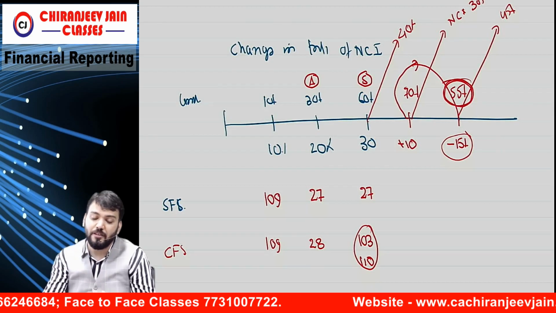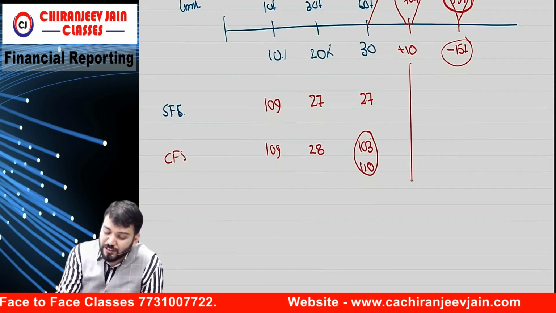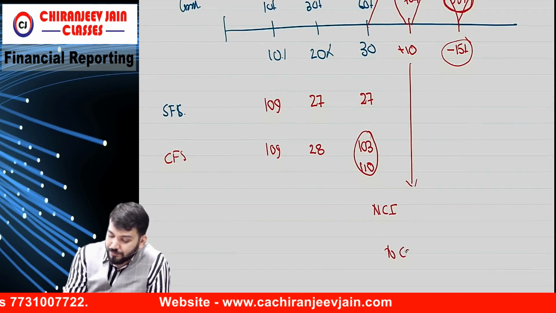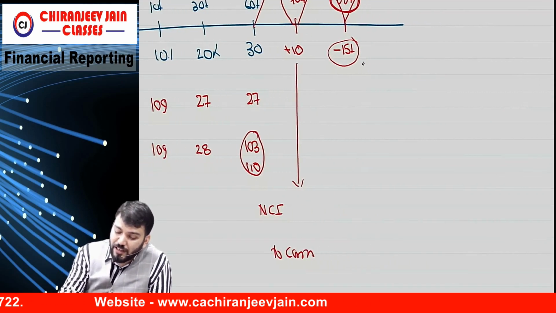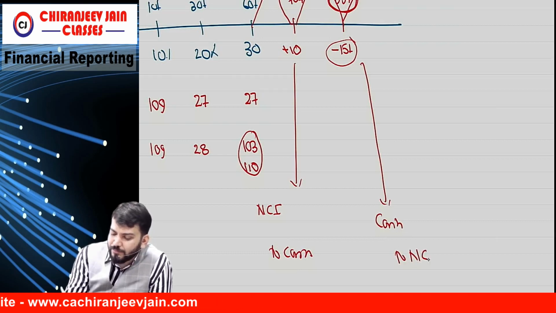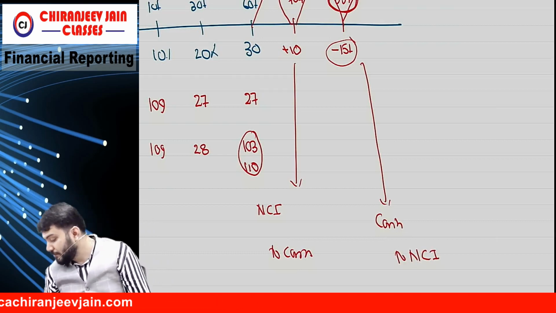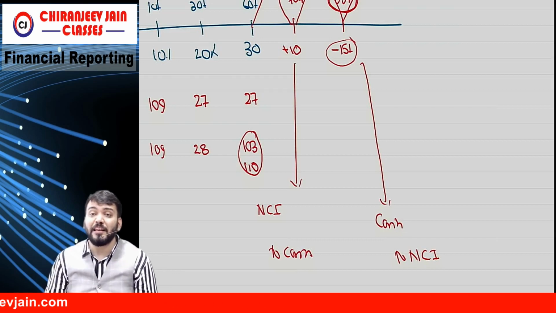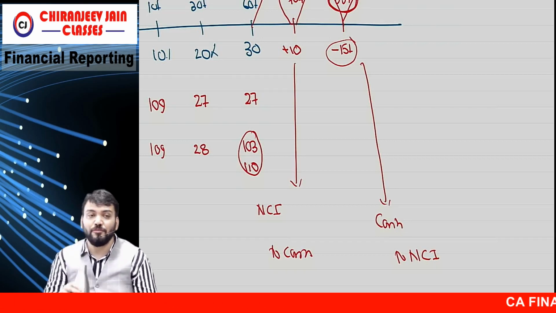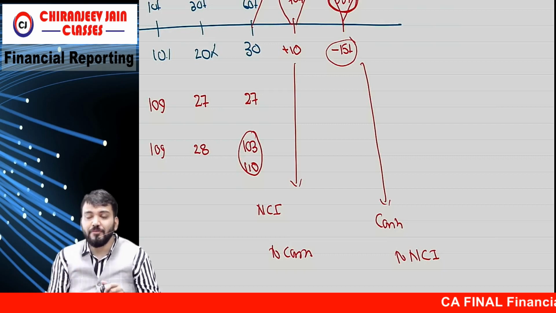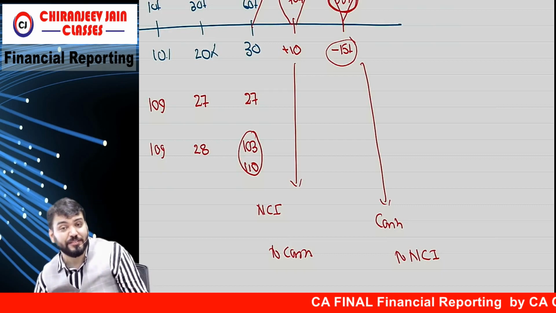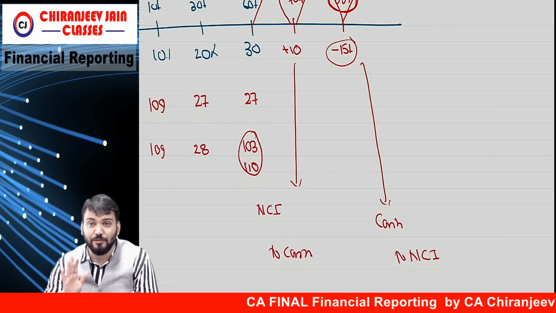Therefore, in CFS, what journal entry will pass? For this, NCI account debit to cash. For this, cash account debit to NCI. That's it. It will not affect anything else. Only two items it will affect, cash and NCI. Yes or no? It will not affect anything other than this in CFS. Are you getting what I am saying?